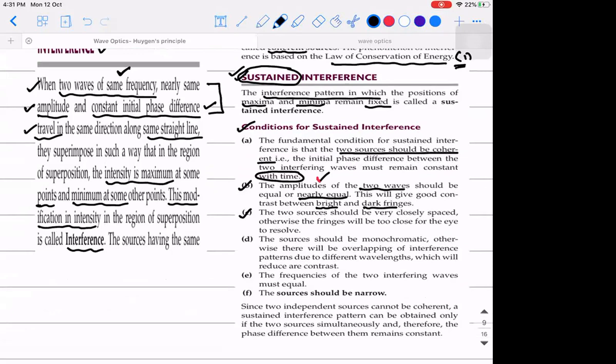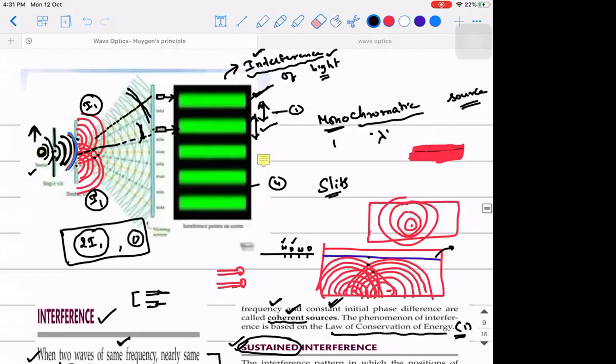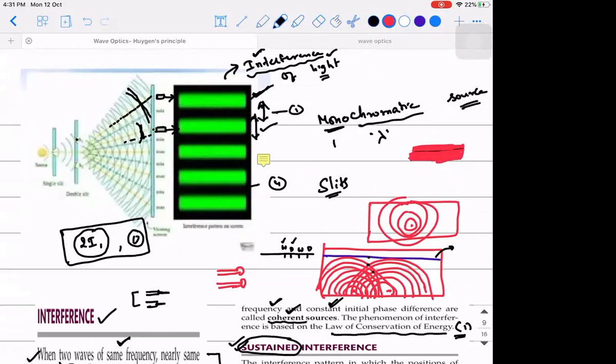Okay. So the two sources should be very closely spaced, in the sense here. See, I'm erasing everything. Please observe, guys. Since you have understood this, here, though we have only one source, why are we saying two sources? Because of two openings. We have actually broken it into two parts, right? This slit and this slit should be made in such a way that they are very close to each other.